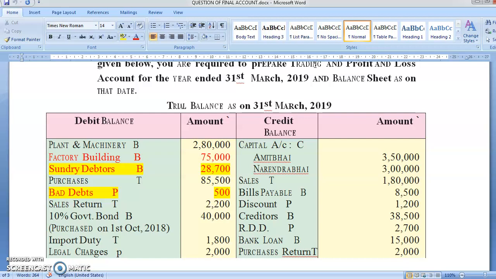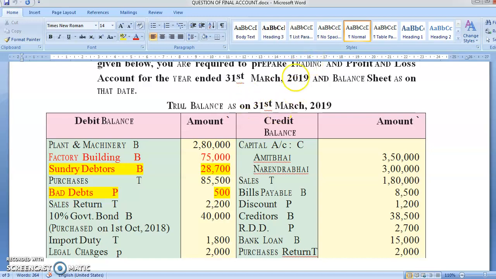And balance sheet, as usual, you have assets and liabilities. Again, I'm repeating, for production, whatever you require is going in trading account. For selling, whatever is required is going in profit and loss account. In short, you can see that trading account will have all manufacturing related expenses. Profit and loss account will have all office and sales related expenses.